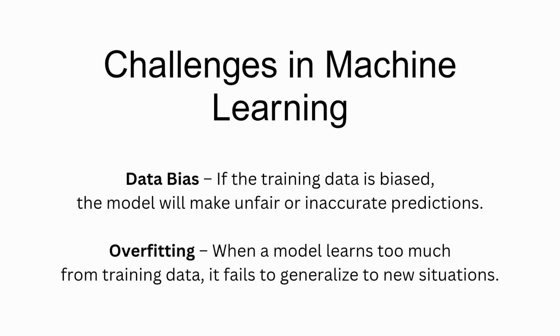Challenges in machine learning. Data bias. If the training data is biased, the model will make unfair or inaccurate predictions. Overfitting. When a model learns too much from training data, it fails to generalize to new situations.